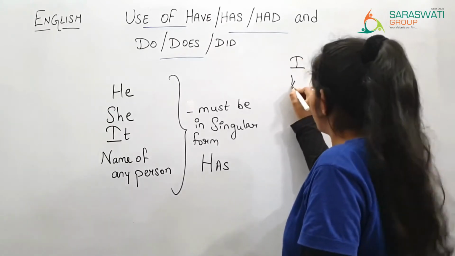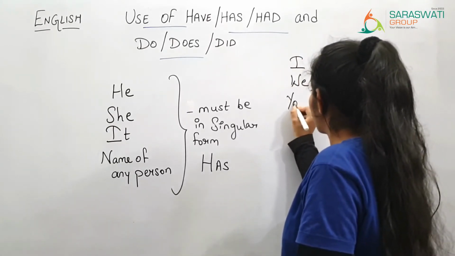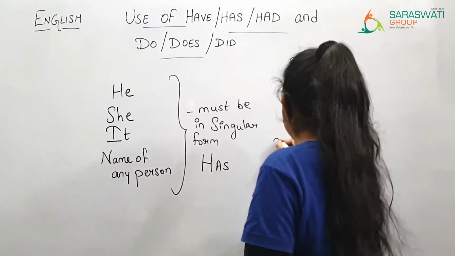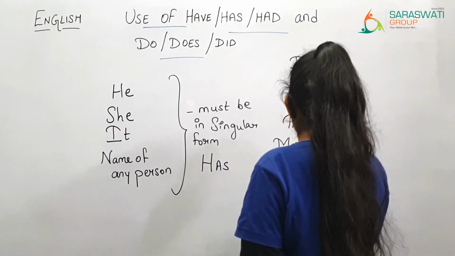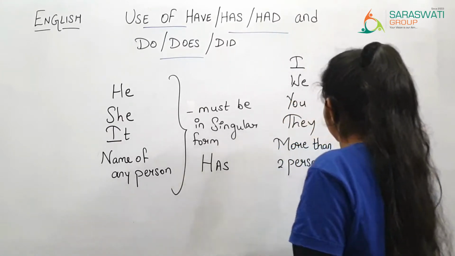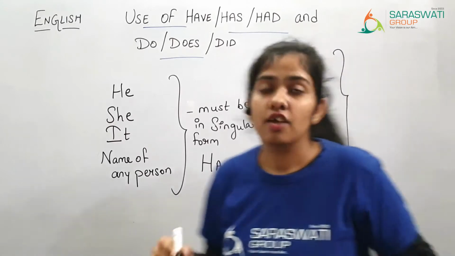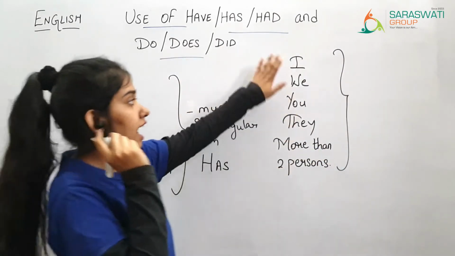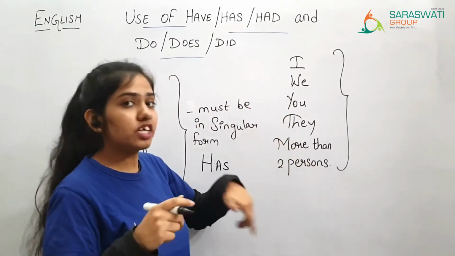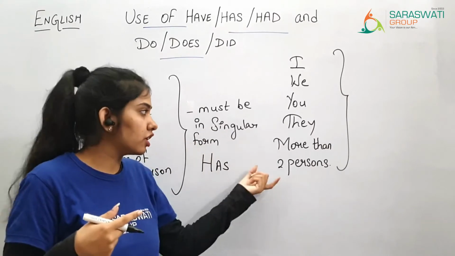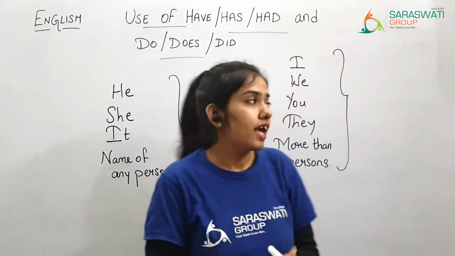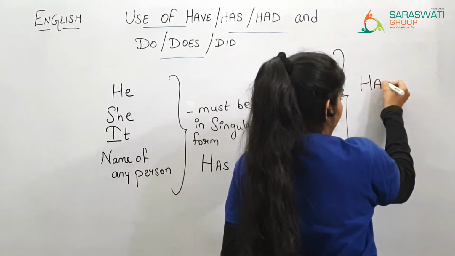Then with I, we, you, they, and more than one person, when the words are like I, we, you, they, or when we are talking about more than two persons or one person in plural form, at that time we are going to use have.